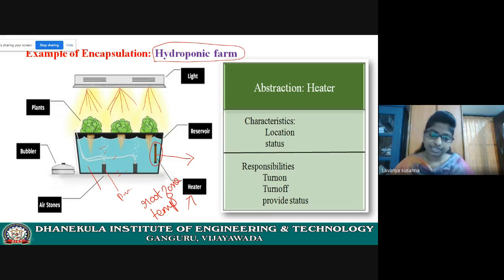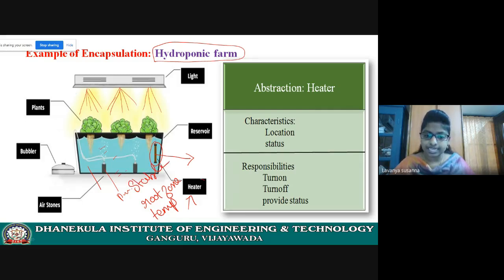Plants will grow, but at some risk. If water is too hot, the oxygen level will decrease. Plants will not grow. They will be at risk. So a stable temperature must be maintained.